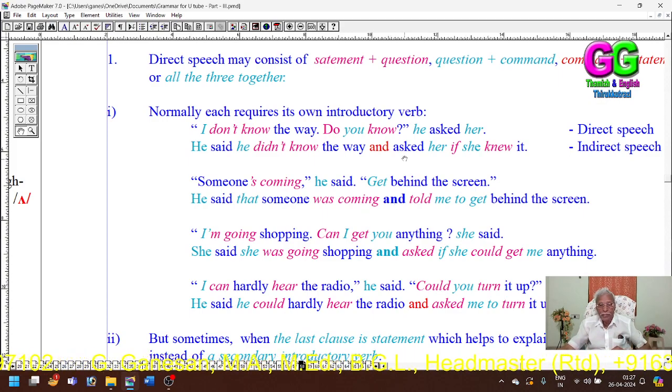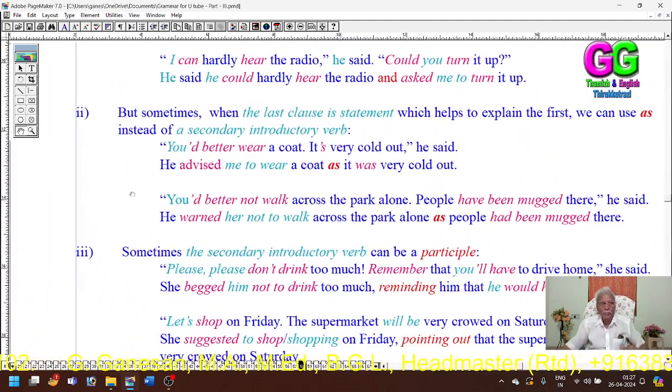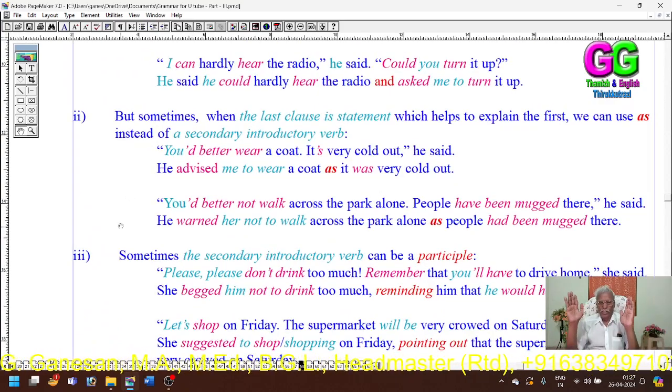So in the first type, we have used a secondary introductory or reporting verb, like asked, told and advised. In the second type, there are two kinds of sentences.